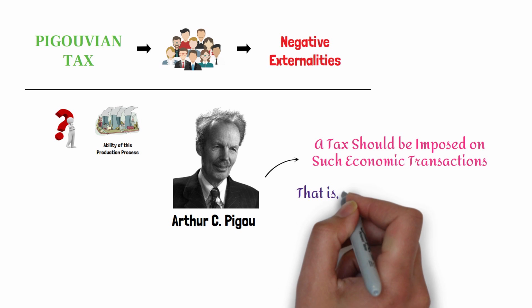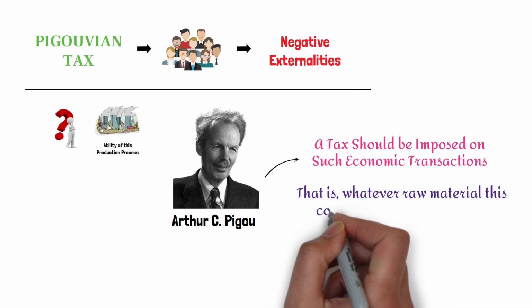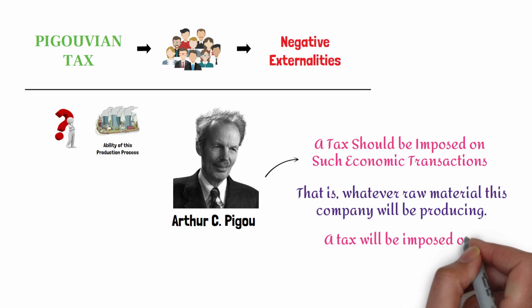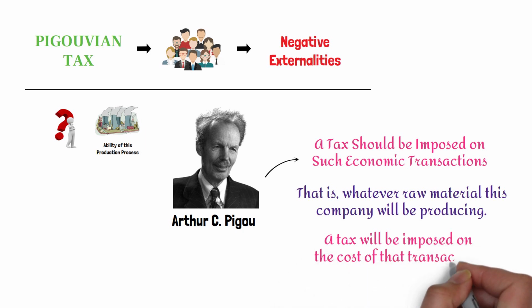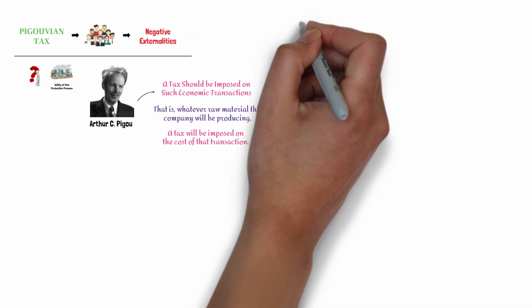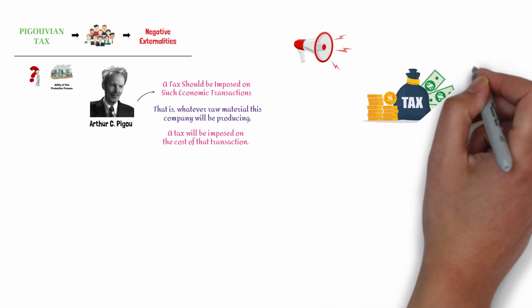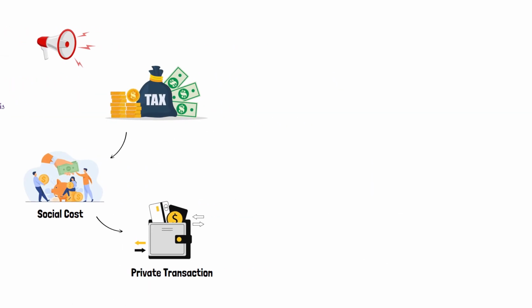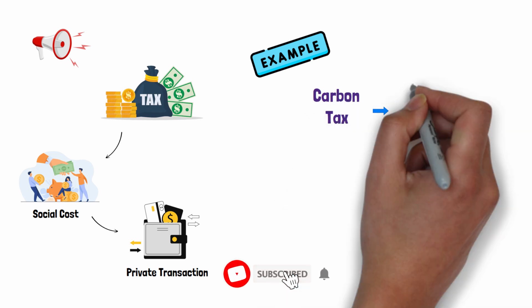transactions. That is, whatever raw material this company will be purchasing, a tax will be imposed on the cost of that transaction. In other words, you can say that this tax is actually a social cost of such a private transaction. For example, carbon tax, cess on coal.